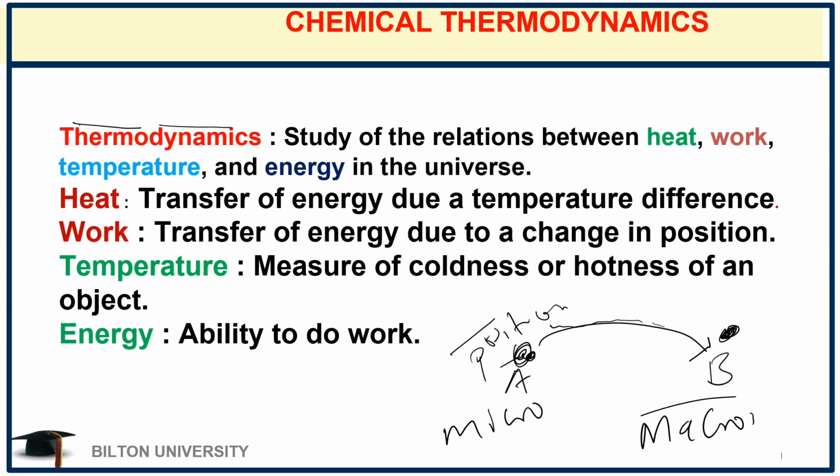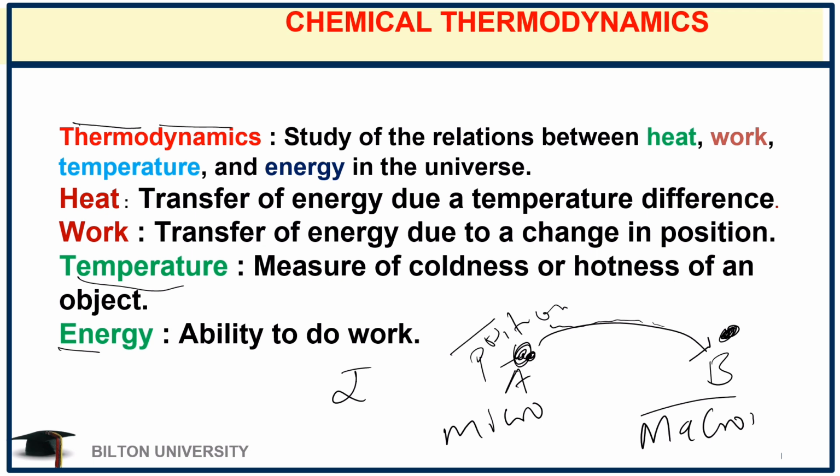Within thermodynamics, we have some terms that we can define, like energy, which is the ability to do work, and energy is measured in joules. We also have temperature, which is the measure of coolness or hotness of an object. For example, you can touch a cooking pot that is on the stove, and you feel hot. And if you touch ice, you feel cold. So that measure of either coldness or hotness of an object is what we refer to as temperature.